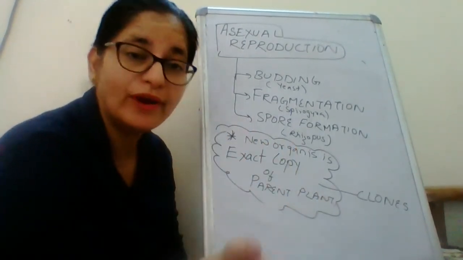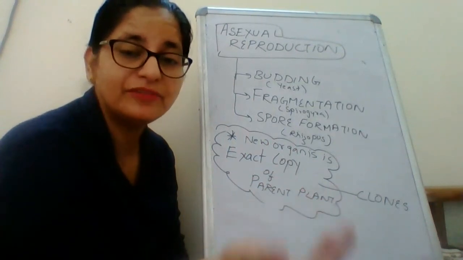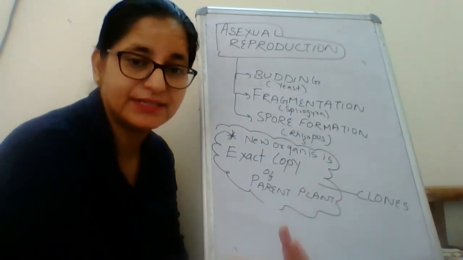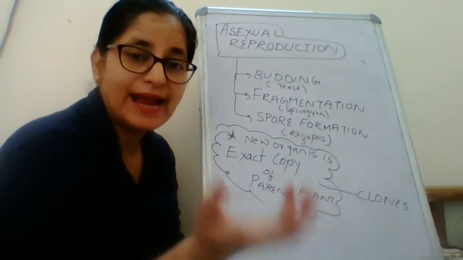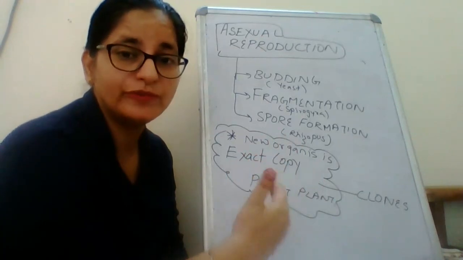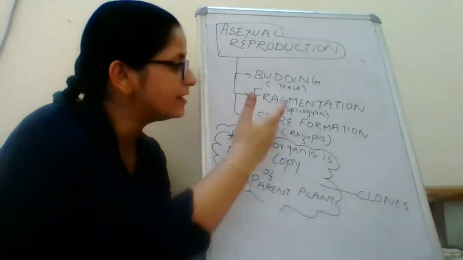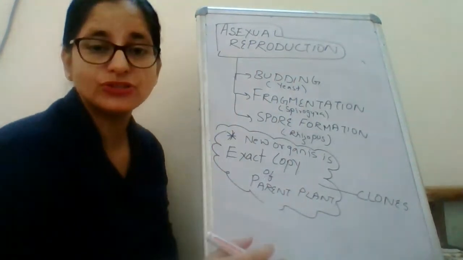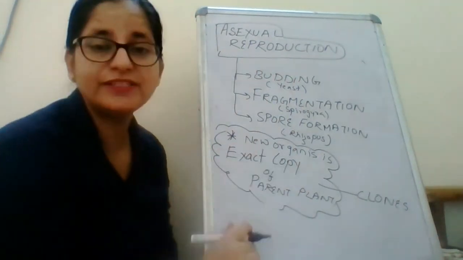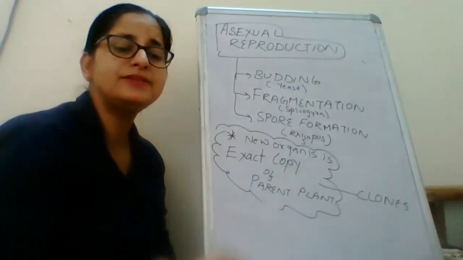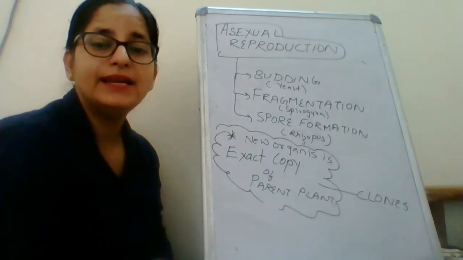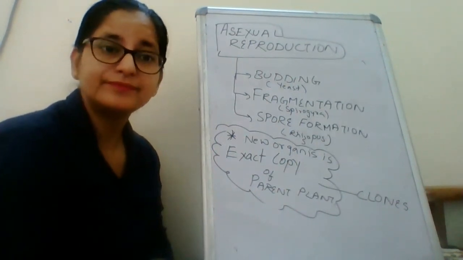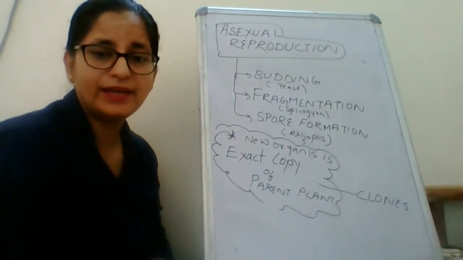Spore is formed to avoid unfavorable conditions, and when the condition is favorable, the spore germinates into a new plant. And the examples: Rhizopus for spore formation, Spirogyra, yeast. What is the result of asexual reproduction? And this is all about the learning outcome in this video. Okay, so thank you.